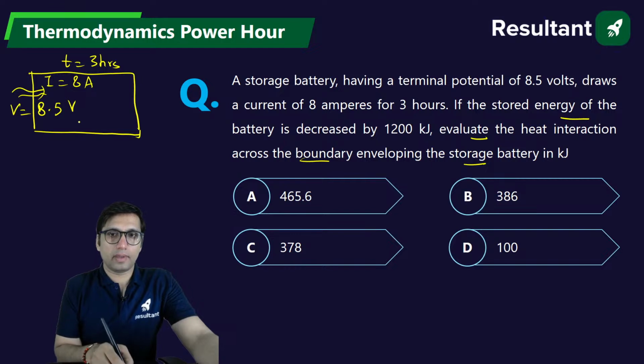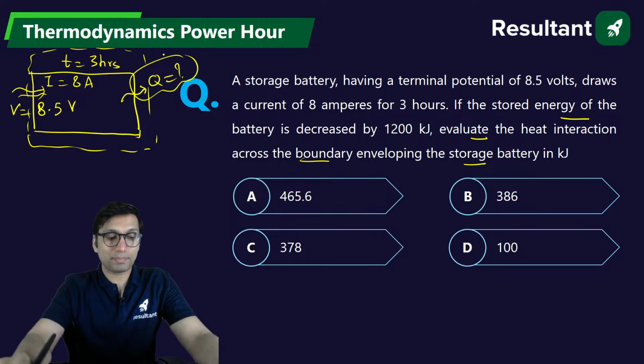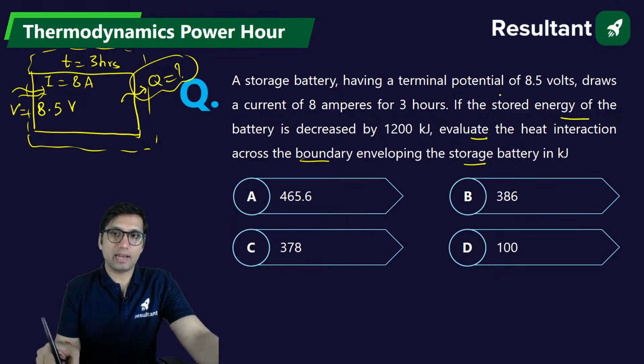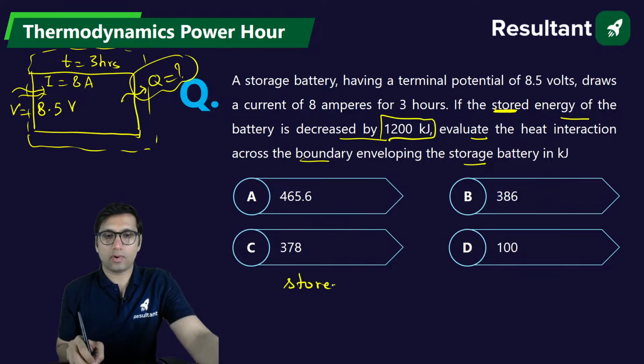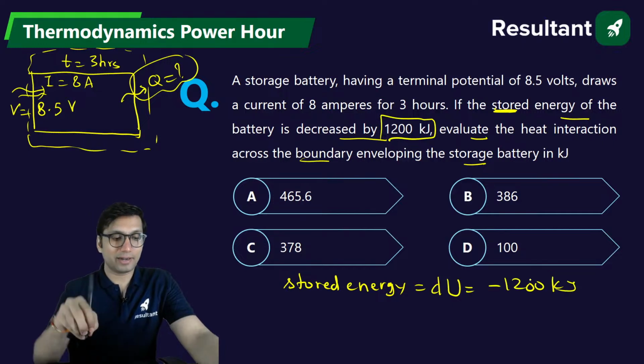Now, in this question, let's say across this battery we have a surrounding. You have to tell what is the heat transfer. Also, it is mentioned in this question that the stored energy is decreased by 1200. What is stored energy? You all know that stored energy is internal energy. It is getting decreased. The change in internal energy is equal to minus 1200 kilojoule. It is getting decreased, right?